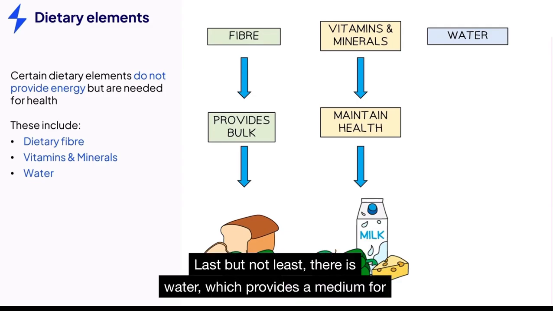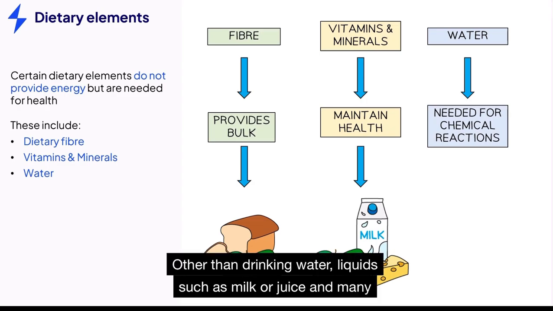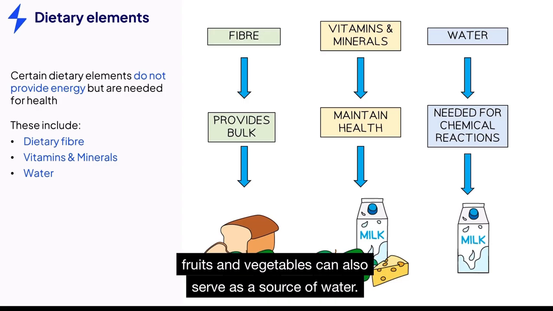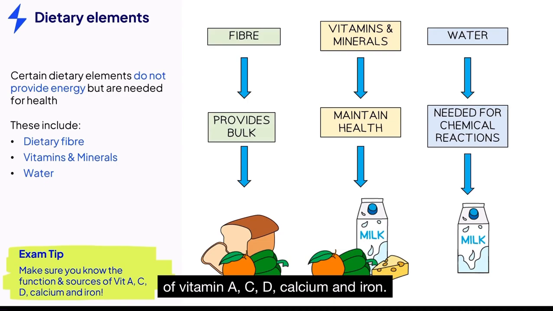Last but not least, there is water, which provides a medium for chemical reactions within cells. Other than drinking water, liquids such as milk or juice and many fruits and vegetables can also serve as a source of water. For exam purposes, make sure that you also know the specific function and sources of vitamin A, C, D, calcium, and iron.